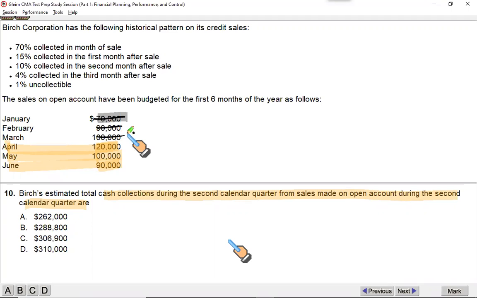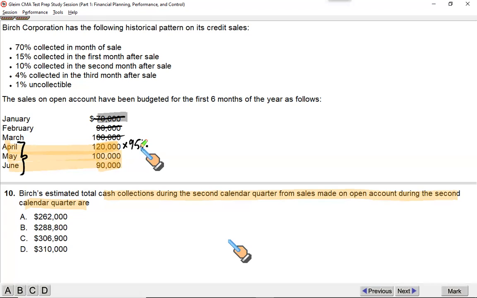Okay, now listen to me very carefully. I just have to consider these three sales and how much of these will be collected within this period. This is the bracket within which we have to collect cash. So what you sell in April, 70% is collected in April, 15% is collected in May, and 10% is collected in June. So from April to June, we would have collected 95% of this amount.